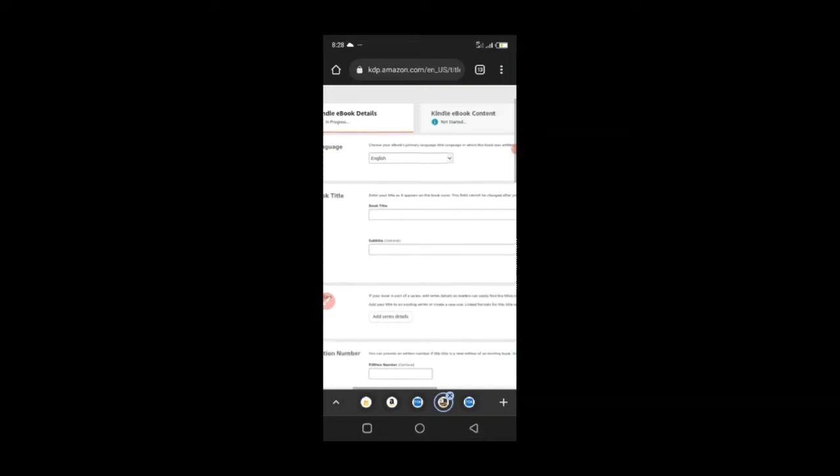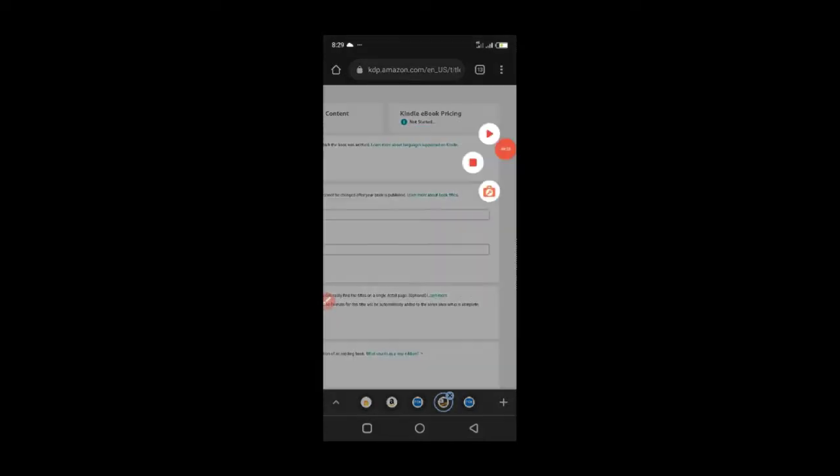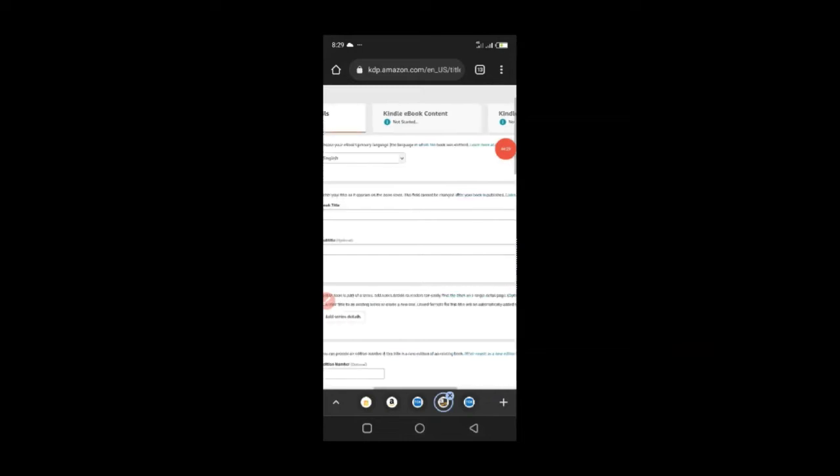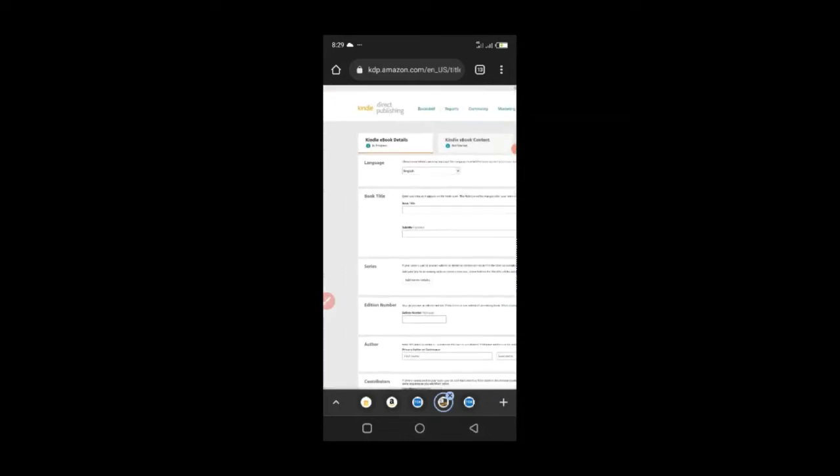One is about the ebook details, the other is about the ebook content, and the other is about ebook pricing. So we are going to be starting with the first one, which is the ebook details. This is actually very important, and you will learn how to craft your book title, your subtitle, and other things that are needed. But for now, I'm just going to show you what you need to know.